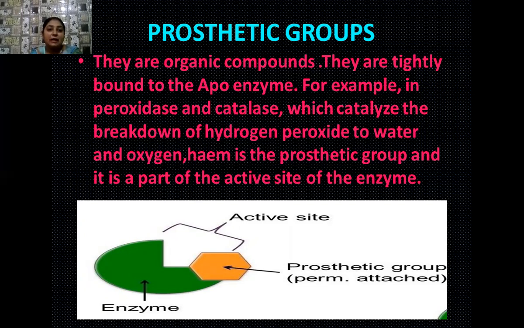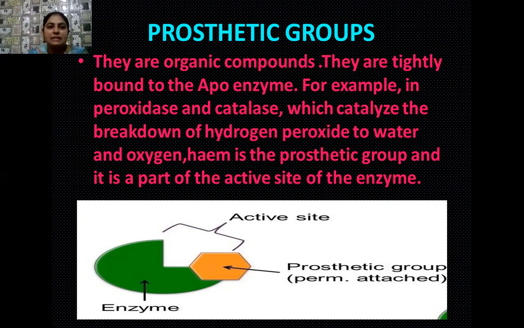For example, if we are studying the reaction of decomposition of hydrogen peroxide, you know that whenever hydrogen peroxide undergoes decomposition, it always produces water and oxygen. This reaction is catalyzed by two enzymes, that is peroxidase and catalase. Both of these enzymes, peroxidase and catalase, use heme as a prosthetic group.